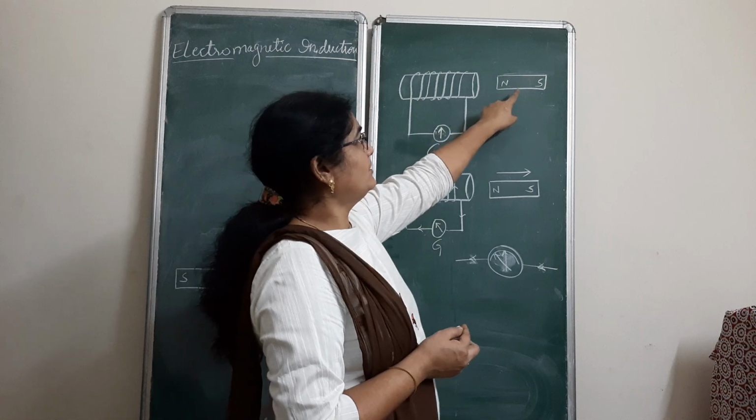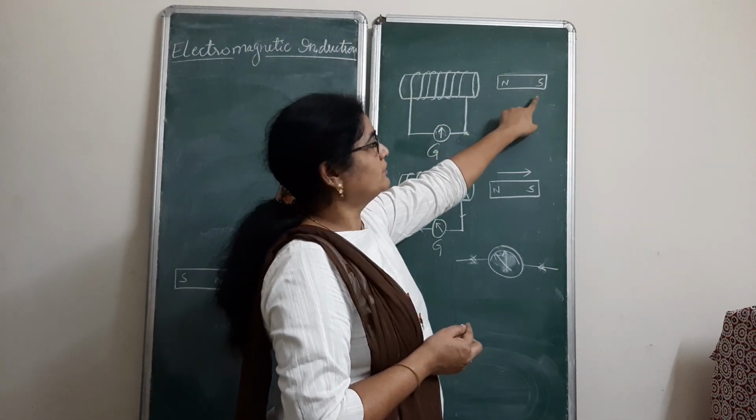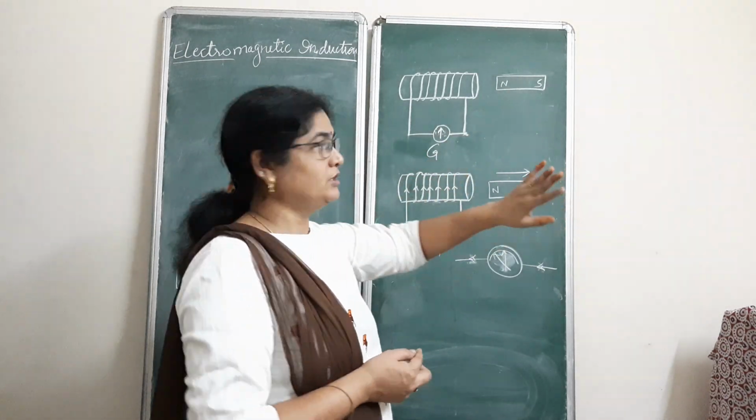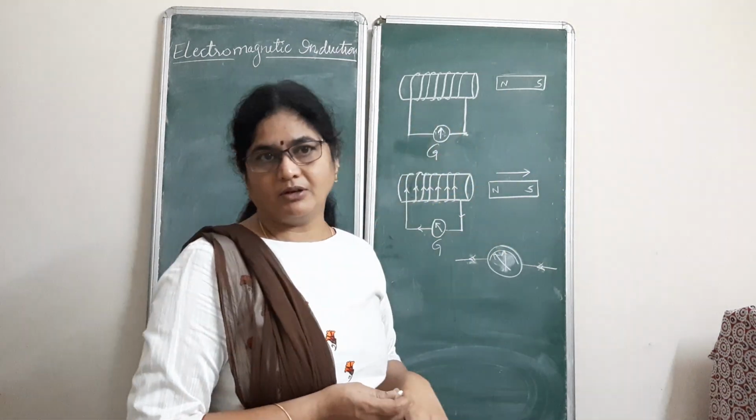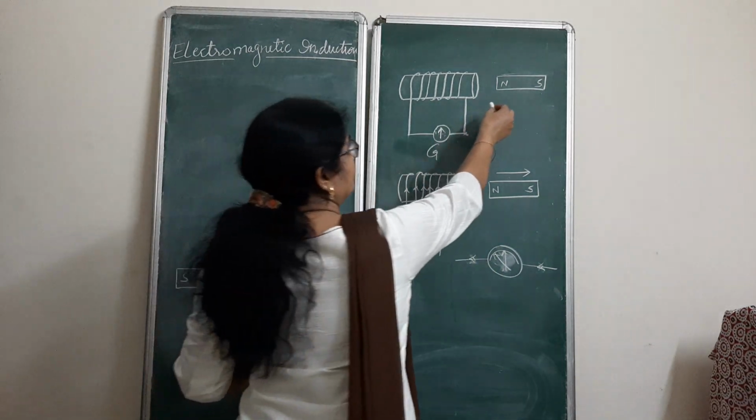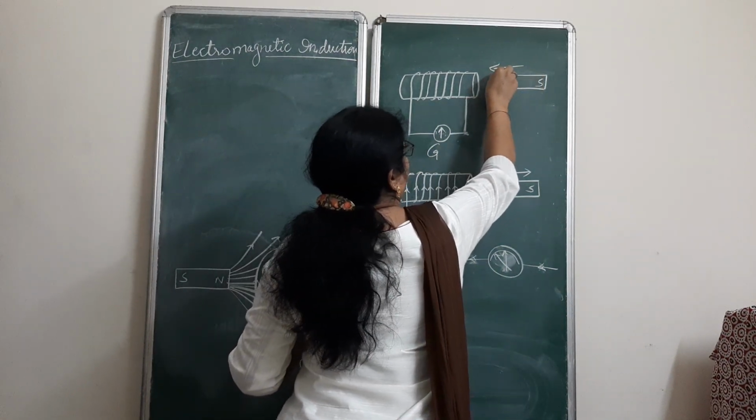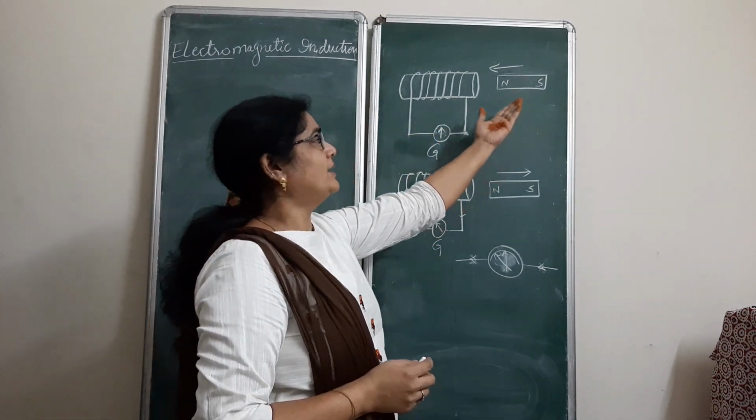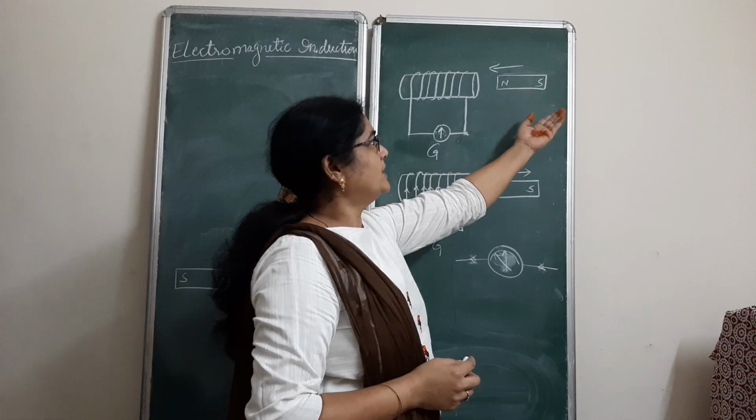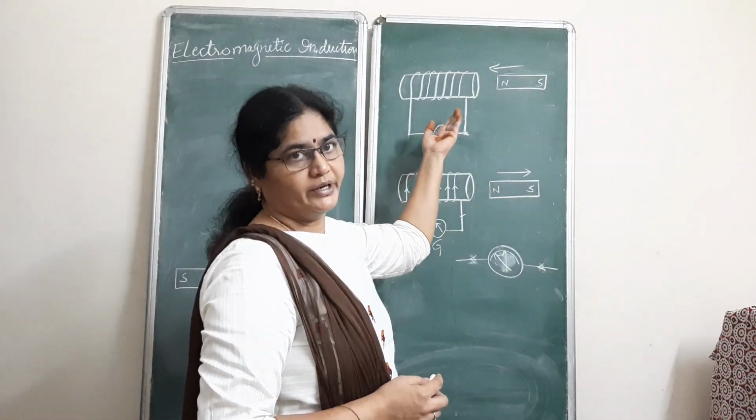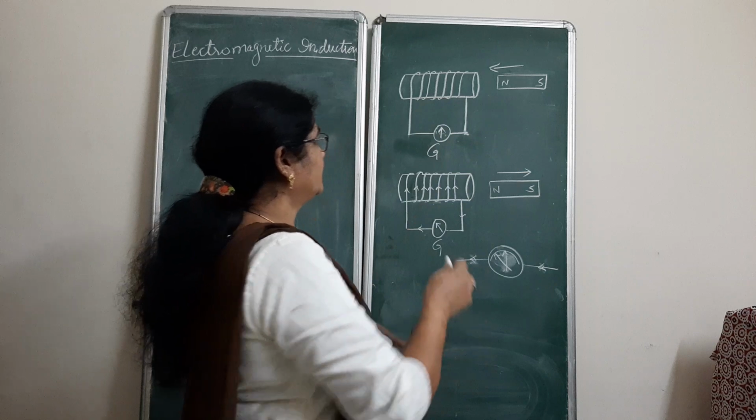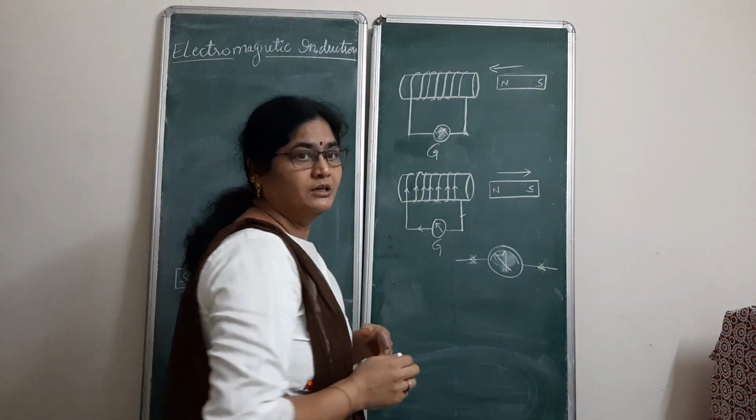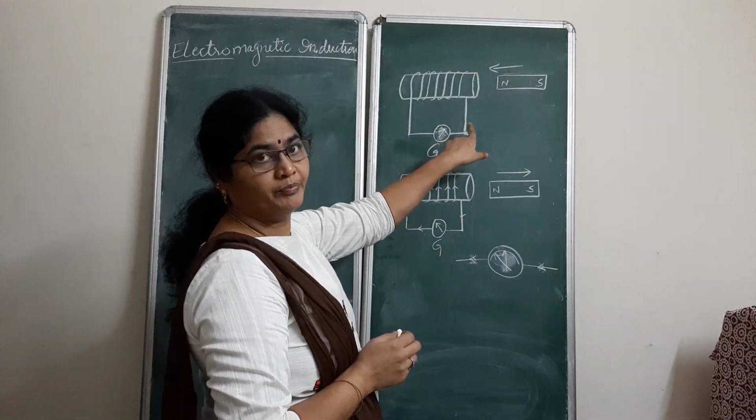So when he kept the bar magnet with its north and south poles like this close to this coil, he did not observe anything. There was no deflection in the galvanometer. And then he tried to bring the bar magnet close to the coil. He moved the bar magnet with its north pole from that side to close to the coil. Then he observed a deflection in the galvanometer, a deflection like this side.